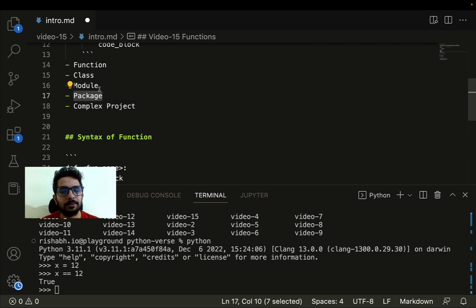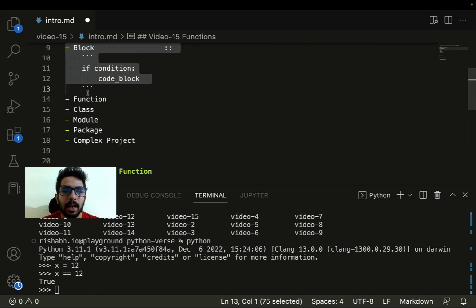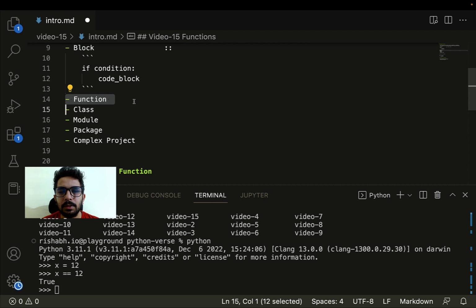Packages plus modules, of course, right? So this is how the hierarchy looks. We have looked at the statements in the previous videos. We have looked at what exactly blocks are, right? And now we are going to talk about functions, and in the coming videos we will talk about other things like classes, modules, packages, complex projects, etc.